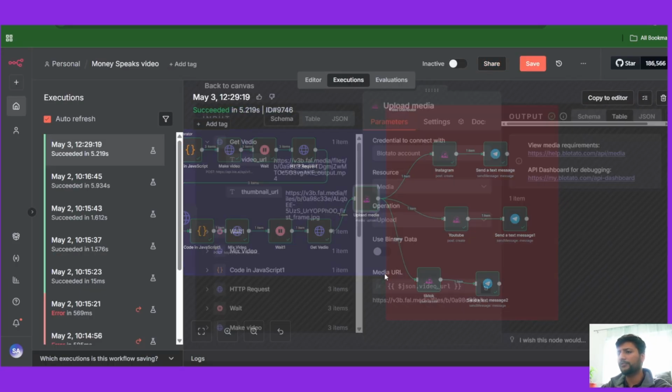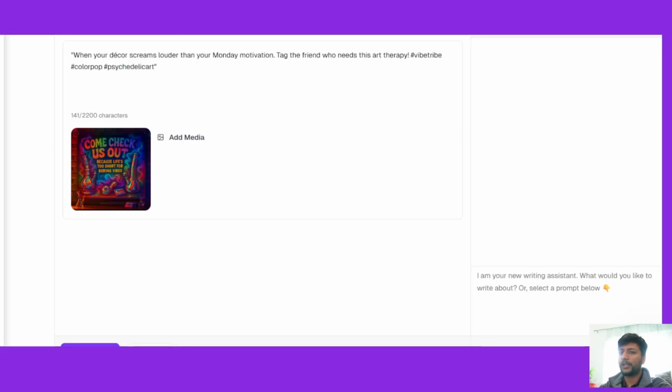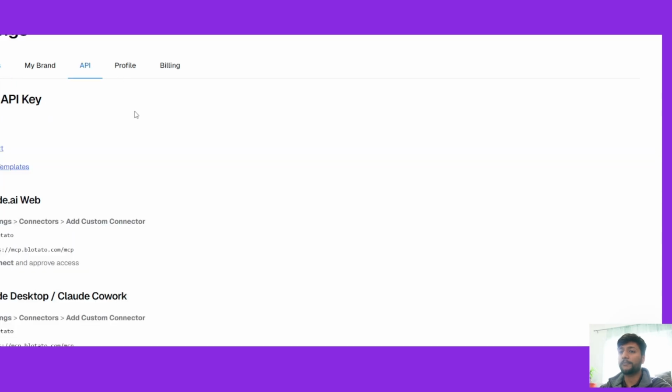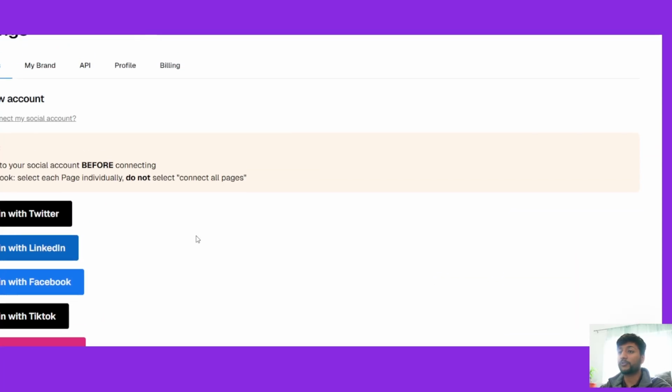And then you go to Brotato, add your Brotato account. So I already have my Brotato account. You could just go into Brotato, go to settings, create your account, get the API key, copy the API key, and you can connect all the accounts in here. You could connect all your social media accounts so that we could post automatically. You don't have to manually post. We could post it using Brotato.